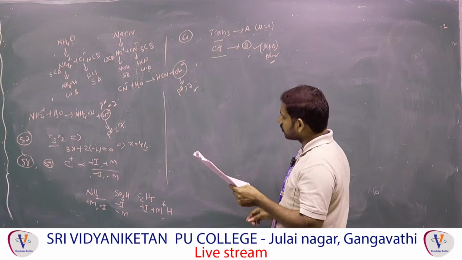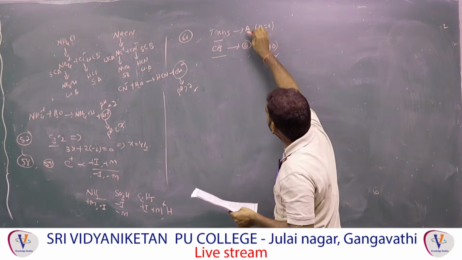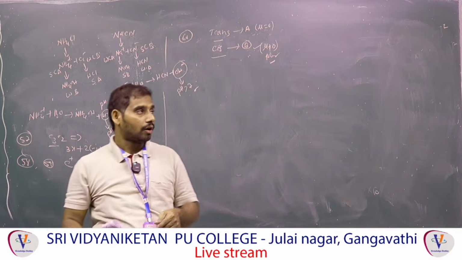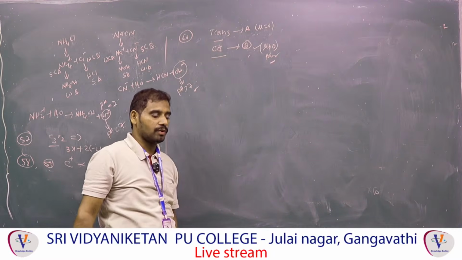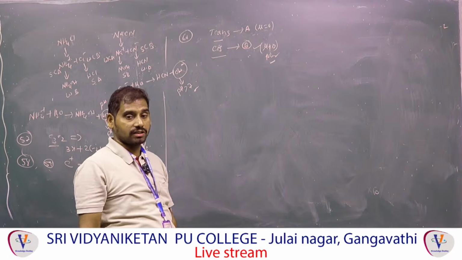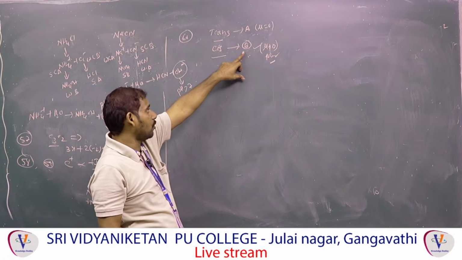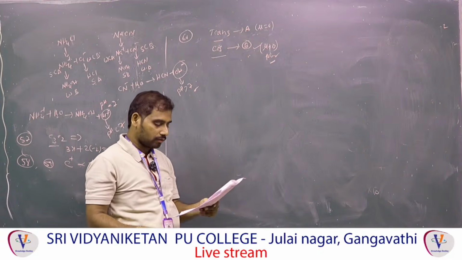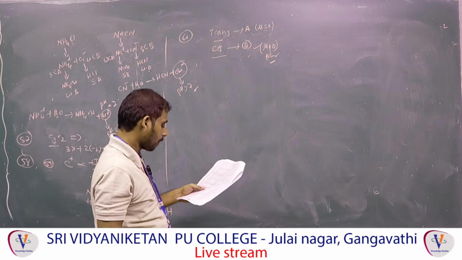Next, fourth option: A is more stable than B. Yes, correct. Trans is more stable than cis, because trans is in the opposite direction. Opposite direction means what happened? Less repulsion. Same side means more repulsion. Less repulsion, more stable. So fourth option.